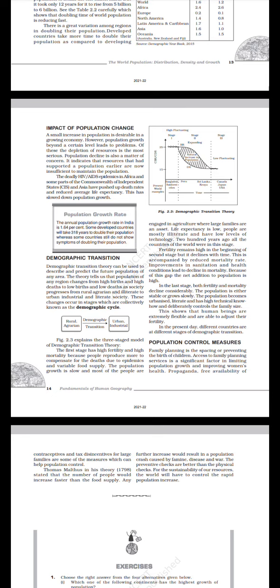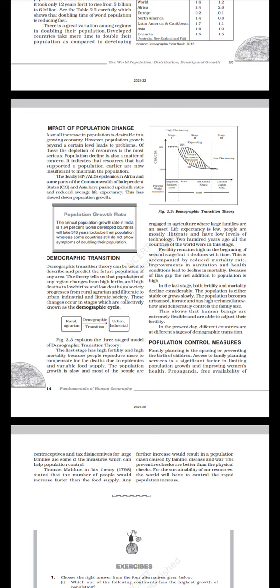The deadly HIV or AIDS epidemics in Africa and some parts of the Commonwealth of Independent States (CIS) and Asia have pushed up death rates and reduced average life expectancy. This has slowed down population growth. Population growth rate. The annual population growth rate in India is 1.64%. Some developed countries will take 318 years to double their population, whereas some countries still do not show symptoms of doubling their population.